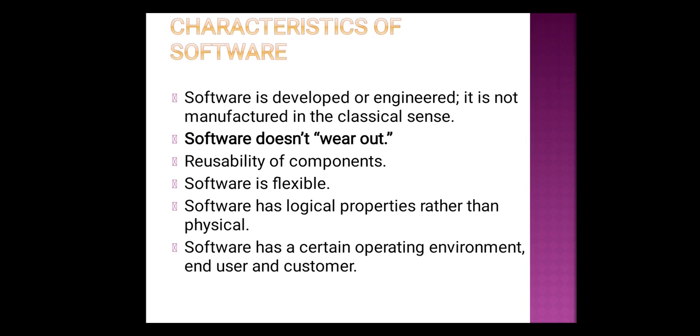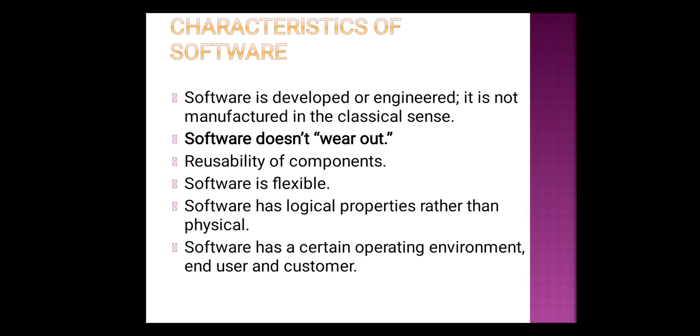Okay, so coming to the first characteristic of the software, that is, the software is developed or engineered. It is not manufactured in a classical sense. That means just like any hardware component, we can't say the software is manufactured. Manufacturing means you are producing something which is already developed, the same thing again and again.